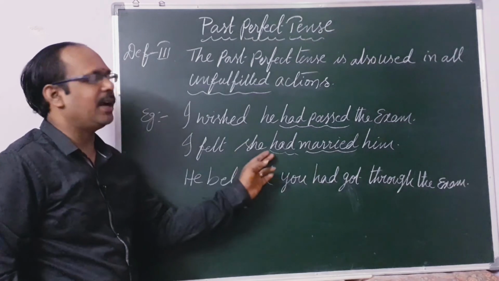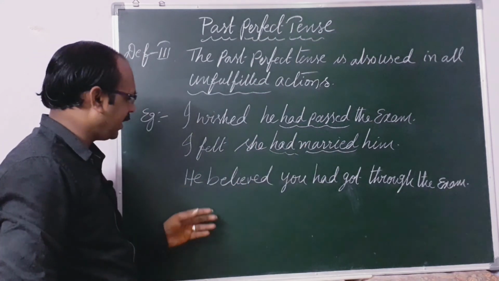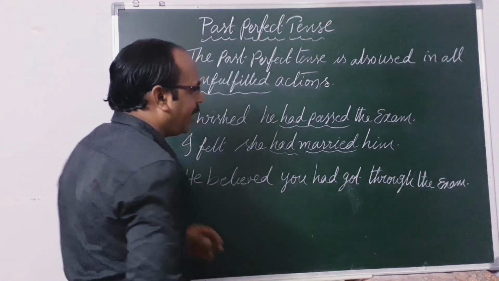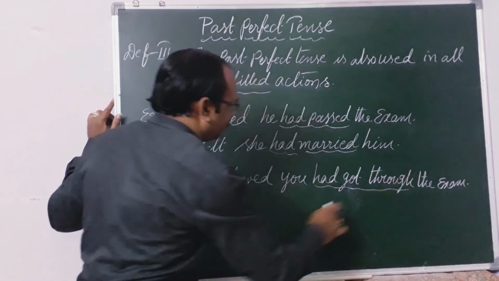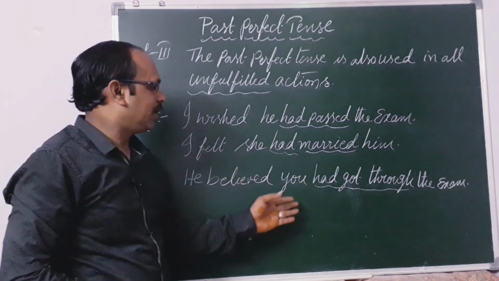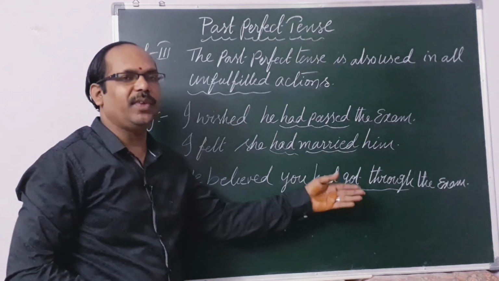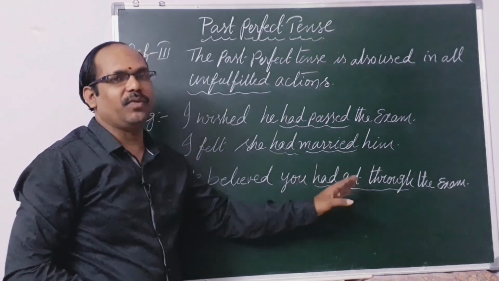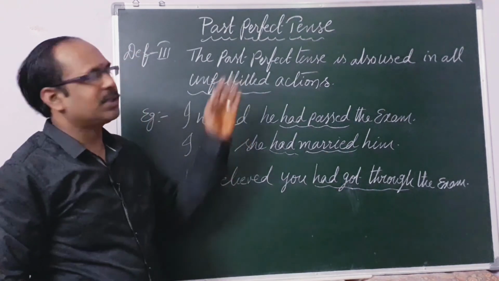The third sentence, he believed you had got through the exam. Had got through the exam. It is his belief that you had got through the exam, but you failed. The condition is not fulfilled. That is an unfulfilled condition. In this context, we have to use past perfect tense.